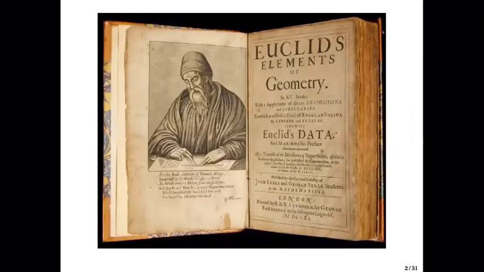In here you see Euclid, a Greek mathematician. Euclid is considered to be the father of geometry. During his time, he authored the book Elements. It consists of 15 books.